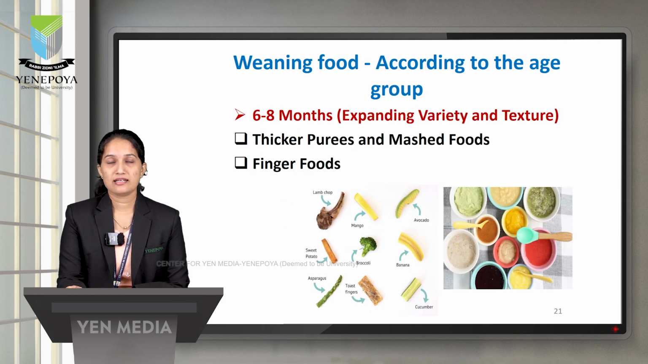At 6 to 8 months we need to expand the variety of the foods as well as the texture, so we have to administer thicker purees or mashed food or finger foods such as a piece of mango or cucumber, etc.